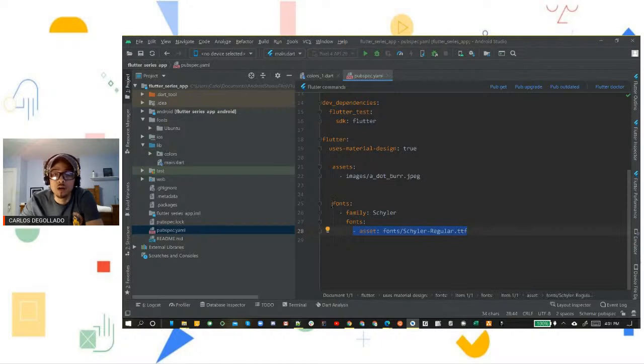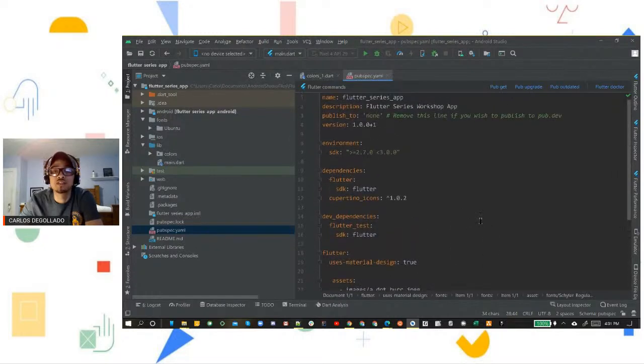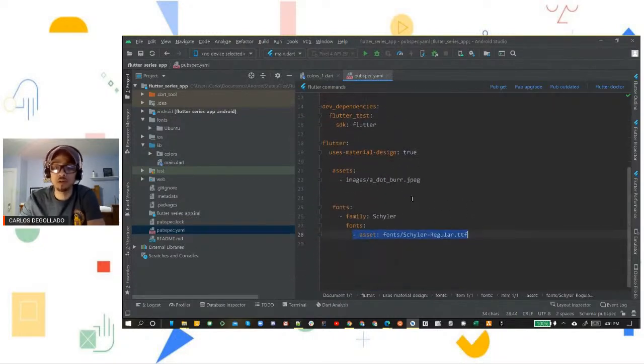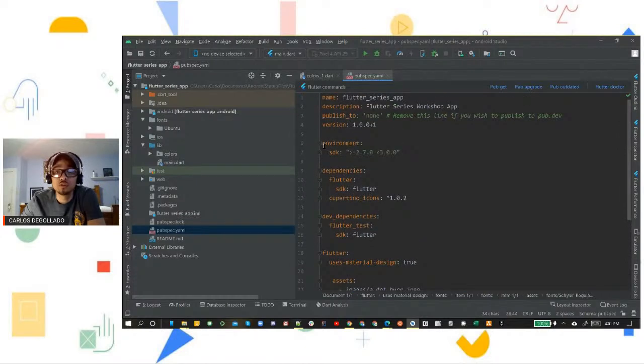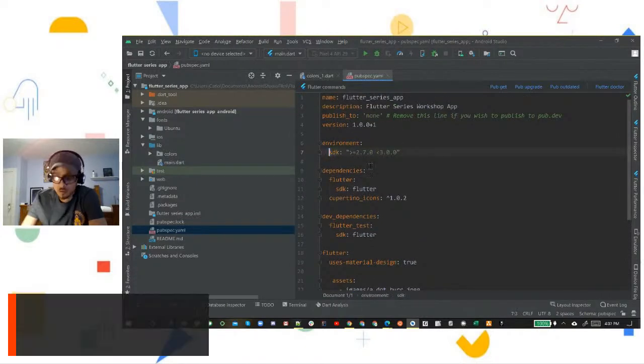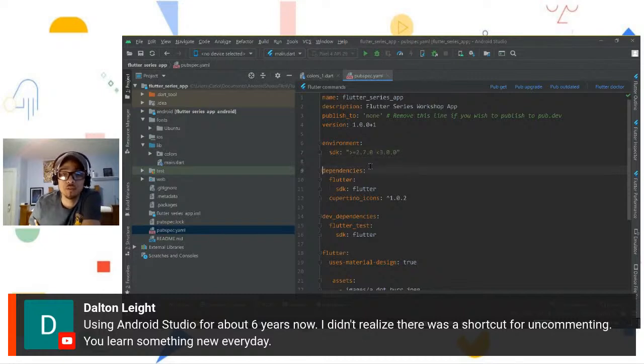Another important thing we do need to go over before we move forward is tabbing. Tabbing is important in development, especially in Pubspec YAML. But the thing is, we don't use the tab key to signify the next level like in other programming IDEs and other languages. In the Pubspec, we don't do that. We use 2 spaces. So as you can see here, before SDK right here, we have 1, 2 spaces. Same thing under dependencies right here. We got 1, 2 spaces. The next level is 2 spaces in. So everything is 2 spaces in between.